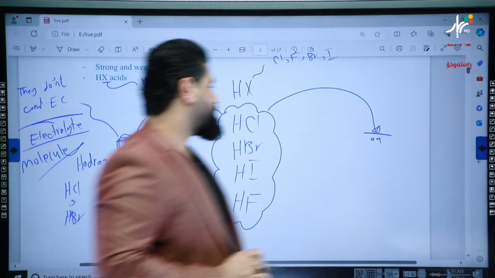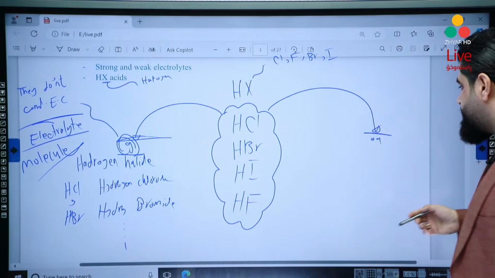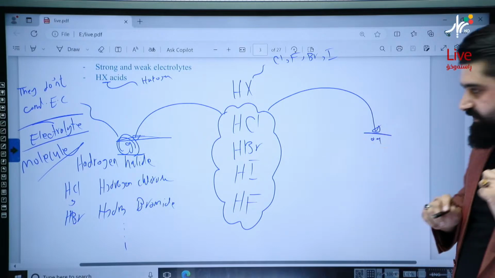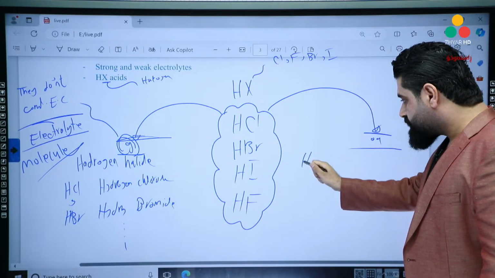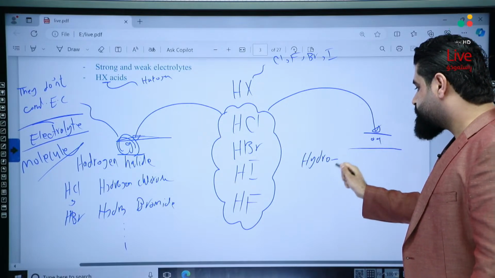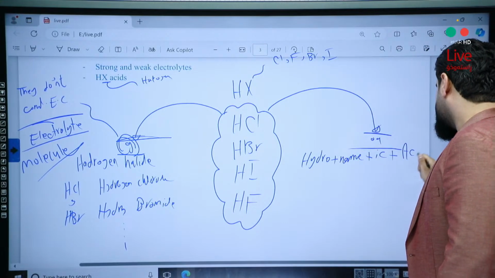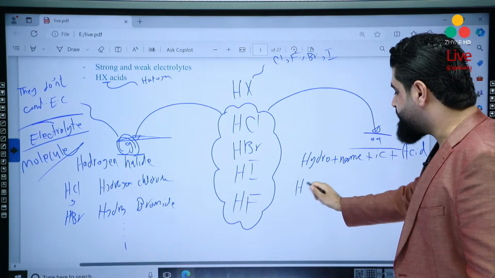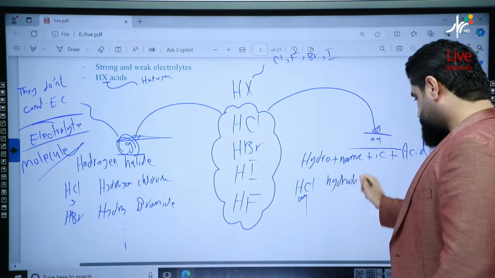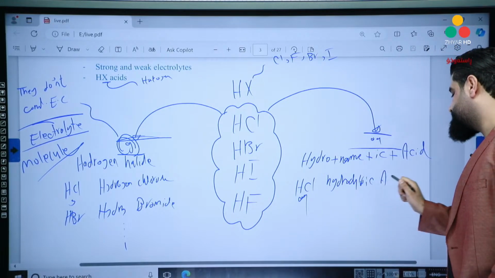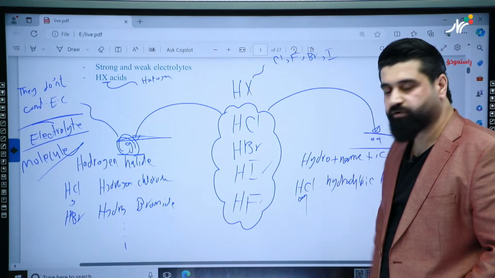Okay? But what about their aqueous solution? They become aqueous solutions of the acid. So their name will be like this. Look, hydro plus name plus ic plus acid. Look, HCl aqueous will be hydrochloric acid, hydrobromic acid, hydroiodic acid, hydrofluoric acid.